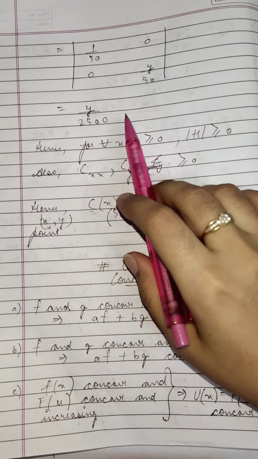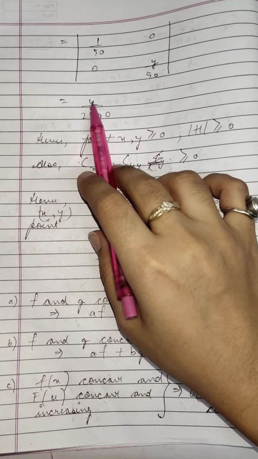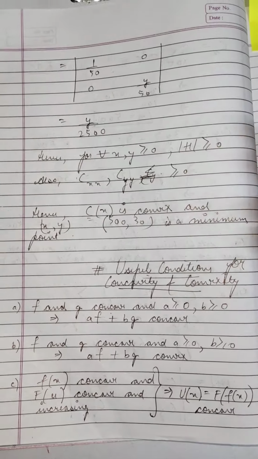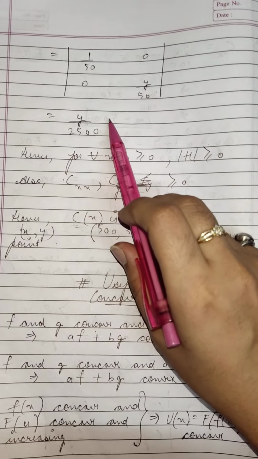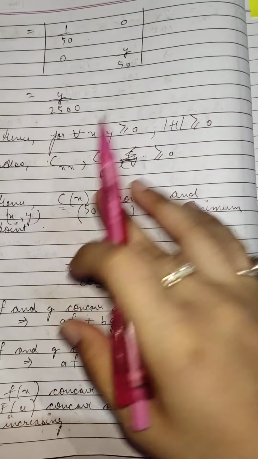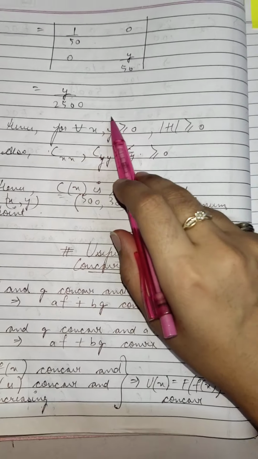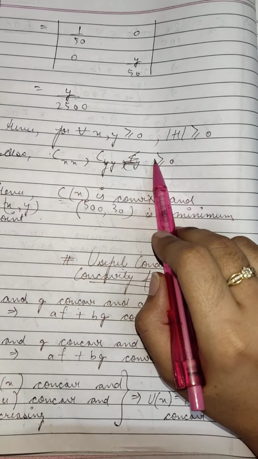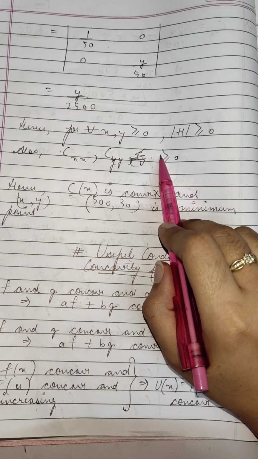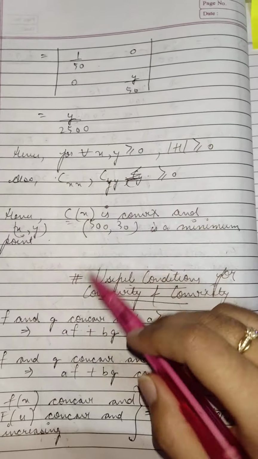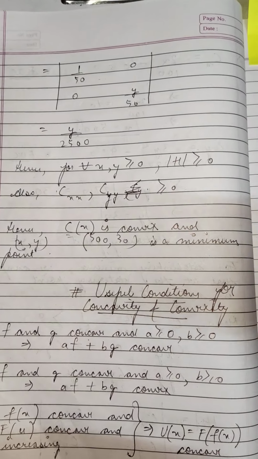Now for this determinant of Hessian to be positive, it depends upon the sign of y, and it's given in the question that the quantity is positive. So this determinant of Hessian will also be positive, and I also have my C_xx, C_yy to be positive. So when all of these conditions are proven, I have positive semi-definiteness. That means I have convexity. That means I have established a global minimum.